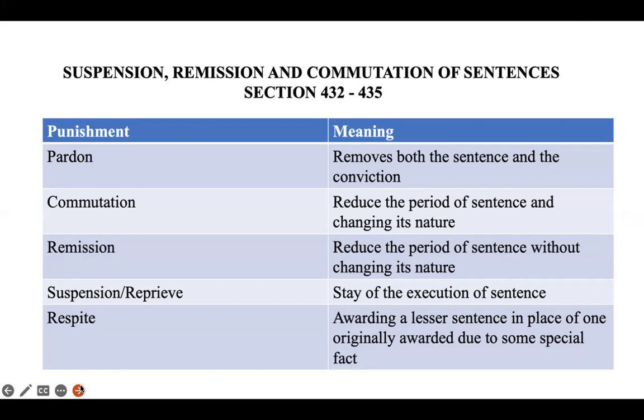Now, what do we mean by changing its nature here? Its nature can be changed from death sentence to life imprisonment, or from rigorous imprisonment to simple imprisonment, or from simple imprisonment to fine. Now, when we talk about remission of sentences, it means reducing the period of sentence without changing its nature. For example, if the offender is sentenced to rigorous imprisonment of 3 years, that can be reduced to rigorous imprisonment of 2 years without changing the nature of the sentence that has been passed by the court.